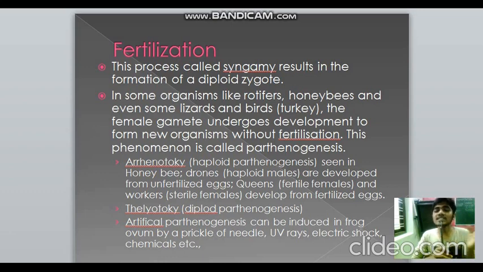Arrhenotoky is seen in honeybees, where drones, which are haploid males, develop from unfertilized eggs. But queens develop from fertilized eggs; they are fertile females. Workers are sterile females, but still they develop from fertilized eggs. Drones, which are males, are haploid and derived from unfertilized eggs. But thelytoky is diploid parthenogenesis. Artificial parthenogenesis can also be induced by pricking with a needle, UV rays, electric shock, and chemicals.